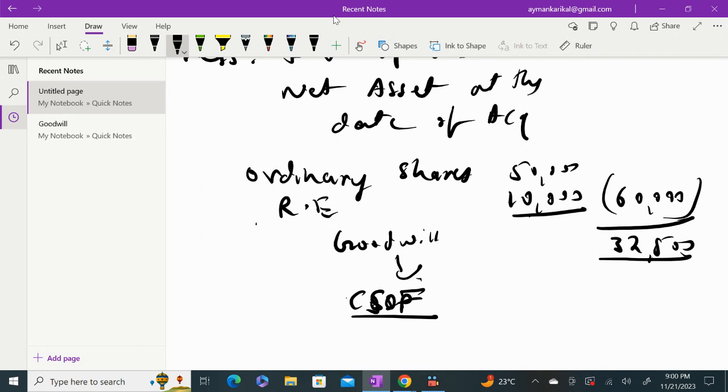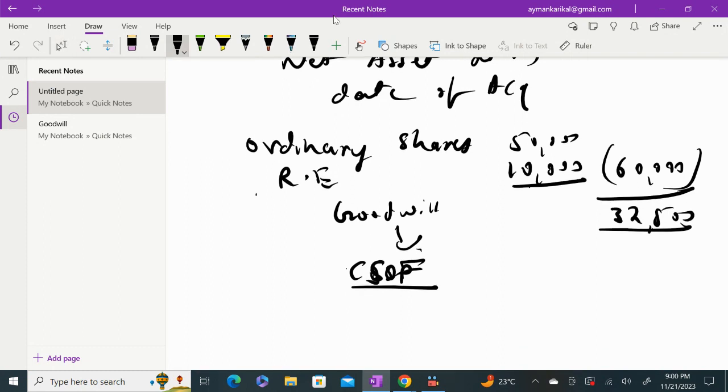Okay, so when you are talking about goodwill subsequent measurement, you need to review or test the goodwill for impairment each year. Again, we will be looking at impairment in the next session.